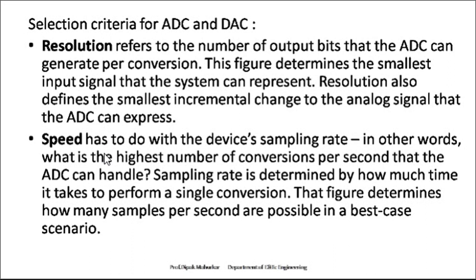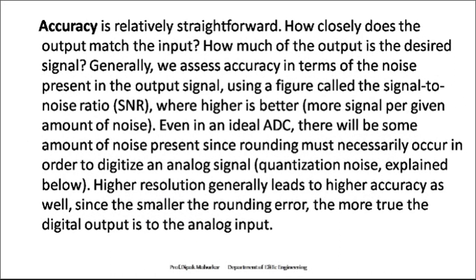Second is the speed. Speed has to do with the device sampling rate, which is the highest number of conversions per second that the ADC can handle. Sampling rate is determined by how much time is taken to perform a single conversion. Then next is the accuracy. It is relatively straightforward. How closely does the output match the input? How much of the output is the desired signal? So accuracy will again be one of the selection criteria.